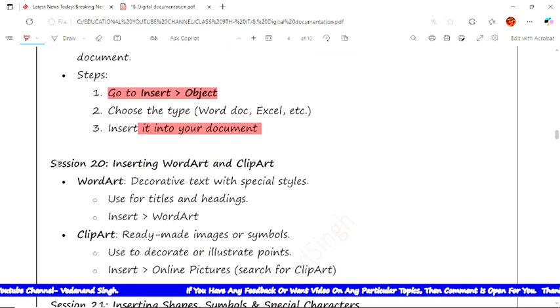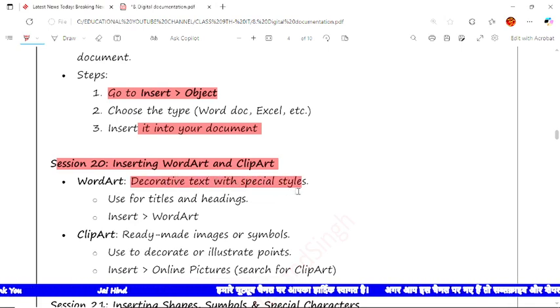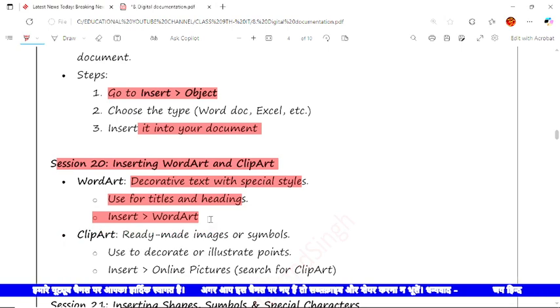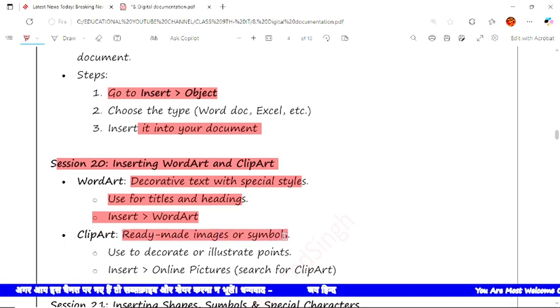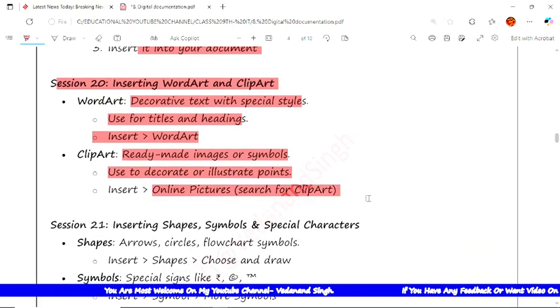In session number 20, we'll discuss inserting WordArt and clip art. We'll also study the difference between WordArt and clip art. WordArt is used to decorate text with special styles, used for titles and headings. In clip art, ready-made images and symbols are there, which we use to decorate and illustrate points. Use Insert Online Pictures to search for clip art.